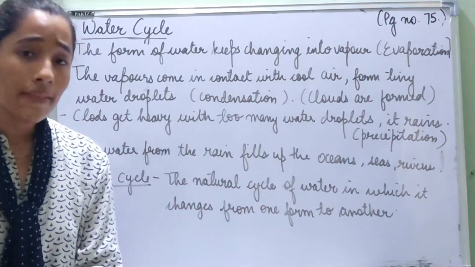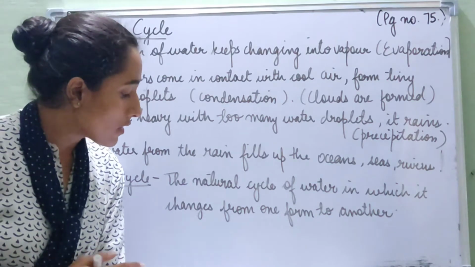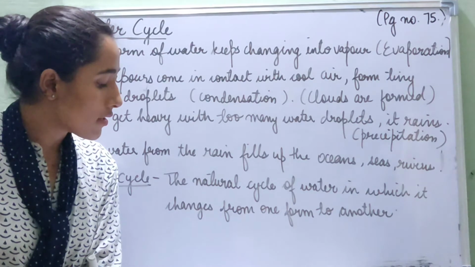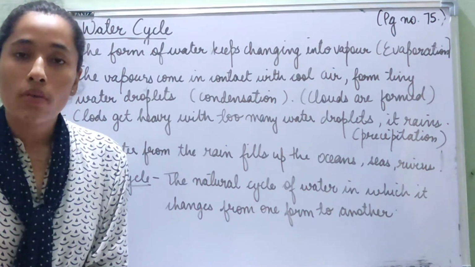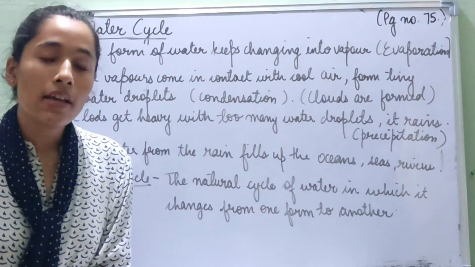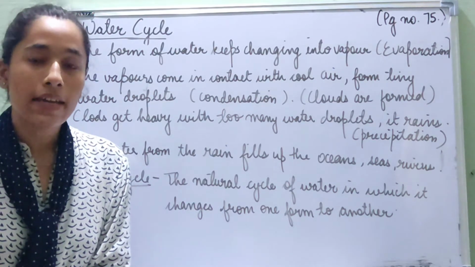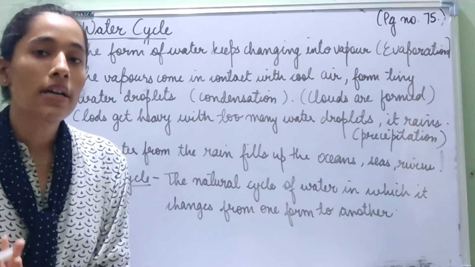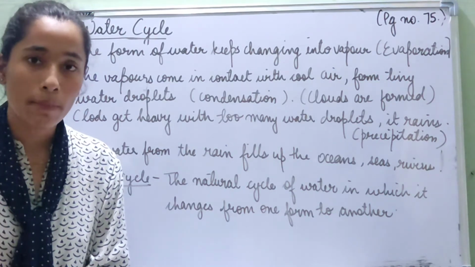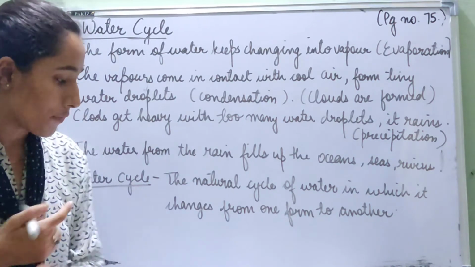Then this water vapor rises up in the air, and when these vapors come in contact with cool air, they form tiny droplets. This is called condensation. So when the water vapor goes up into the air and comes in contact with the cool air, it forms tiny droplets. This process is called condensation. So what is condensation? Condensation is when water vapor cools down to form water droplets.